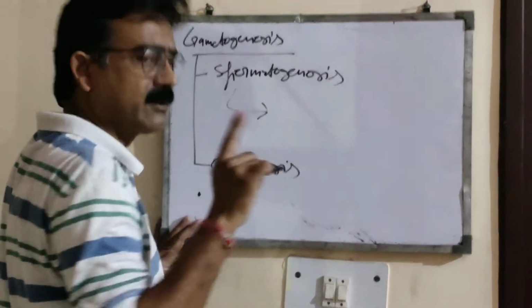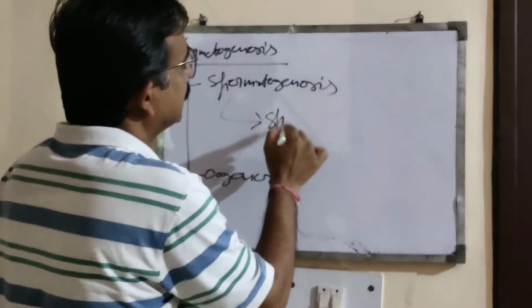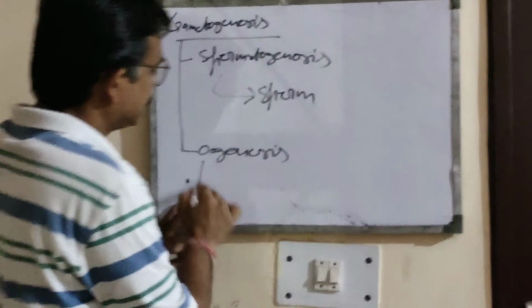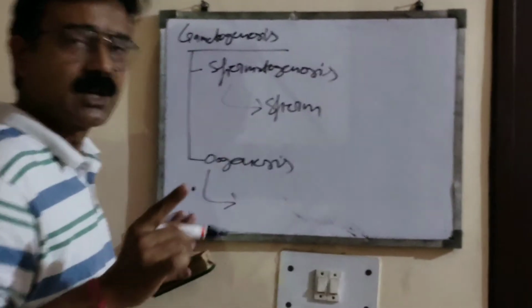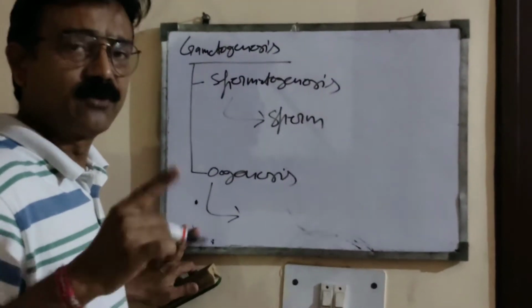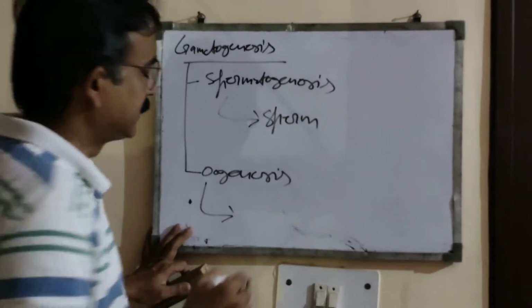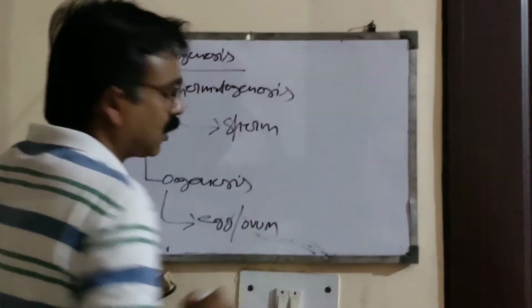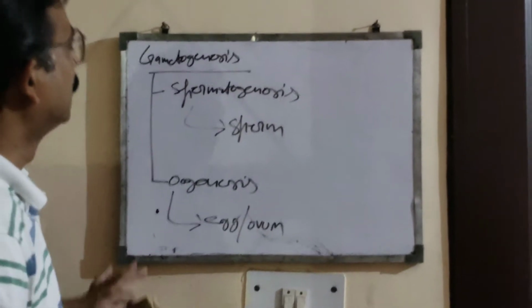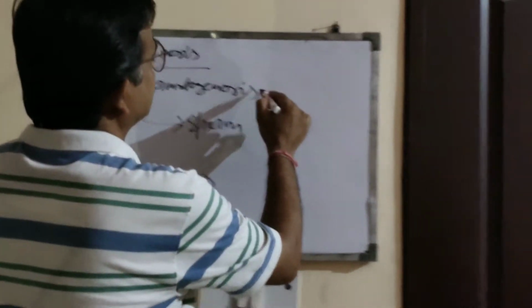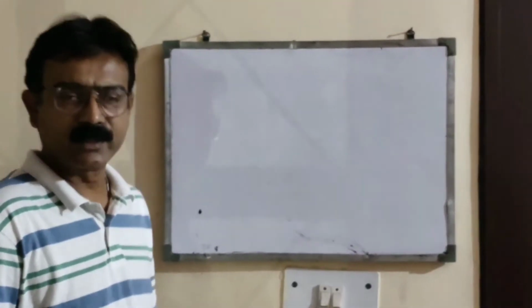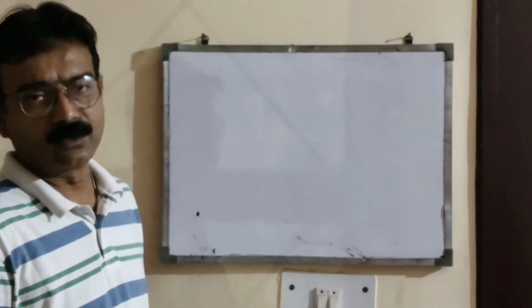Spermatogenesis means the formation of male gamete, that is sperm, and oogenesis is the process of formation of female gamete, that is egg or ovum. Now, first of all, we will try to understand how these male gametes or sperm are formed. So, students, now we will proceed to spermatogenesis.